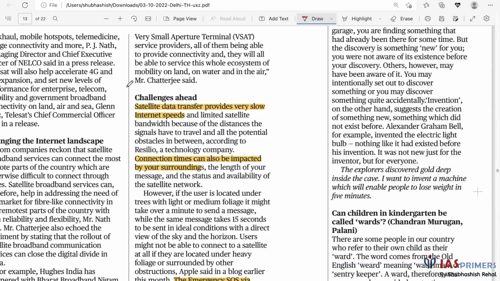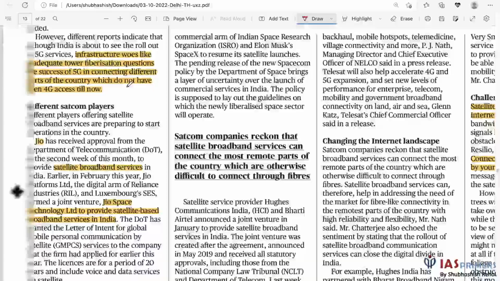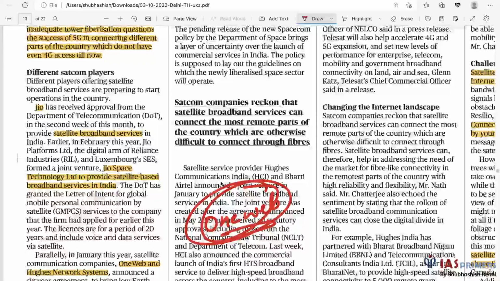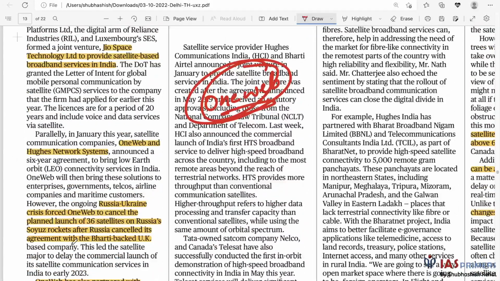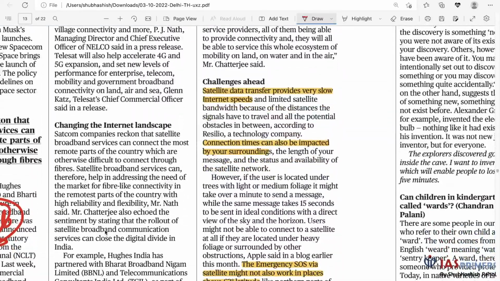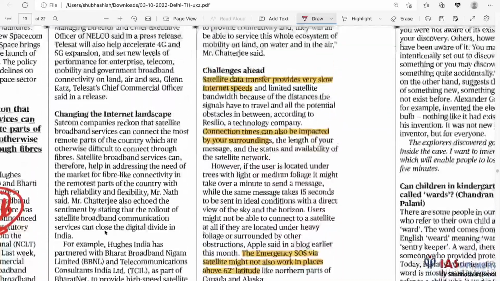They have gotten the license, etc. So that is taking place, except for this OneWeb company. OneWeb has a problem because ever since the war in Ukraine, they have delayed their activity because they were required to use the Soyuz rockets of Russia. Because of sanctions, they have decided to wait or look at an alternative.